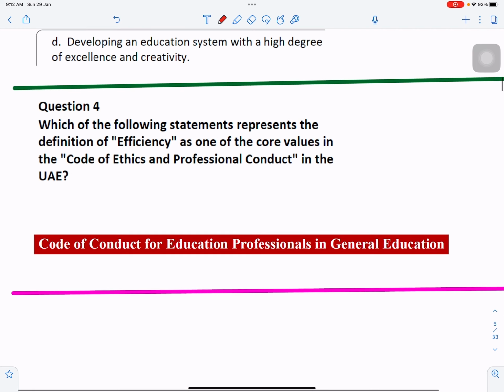Acha, now you need to download this document also, the Code of Conduct for Educational Professionals in General Education, right? Now there are words given. So what is the meaning of those words? You should be able to understand, because then in the multiple choice question you have to select the correct one. For example, the meaning of efficiency, in which context they are talking about it.